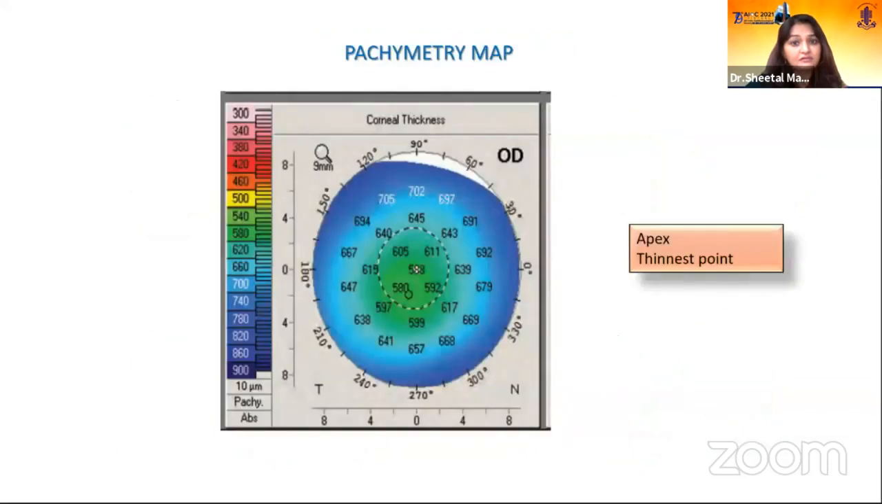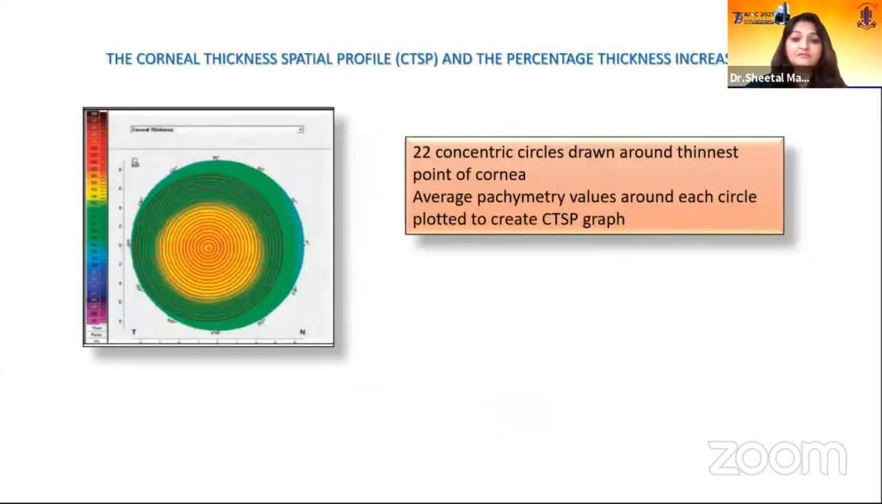Now, the pachymetry map is again important to see whether the central apex and the thinnest point coincide with each other, or are displaced away from each other, because in a normal person they should coincide or be very close to each other. In ectasia, the thinnest point will be displaced. Now, CTSP and PT give us information about the change in the pachymetry value from the thinnest point towards the periphery.